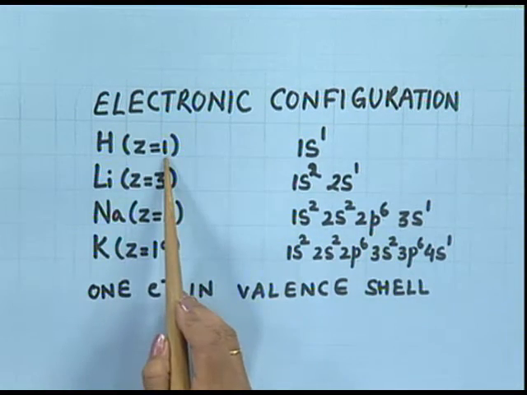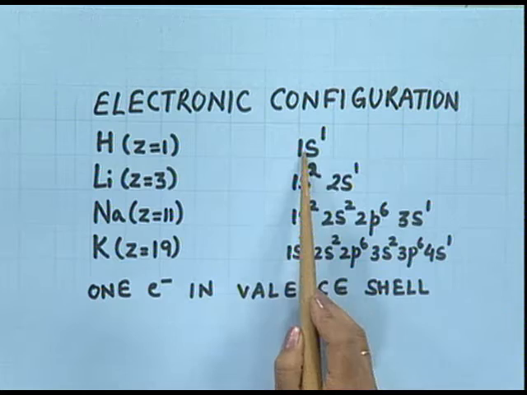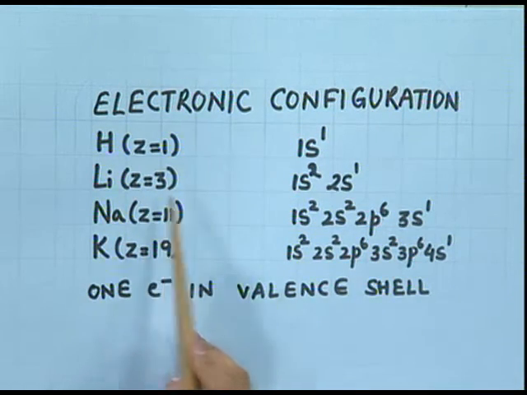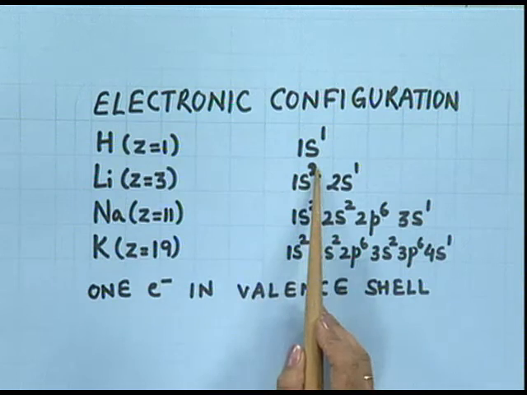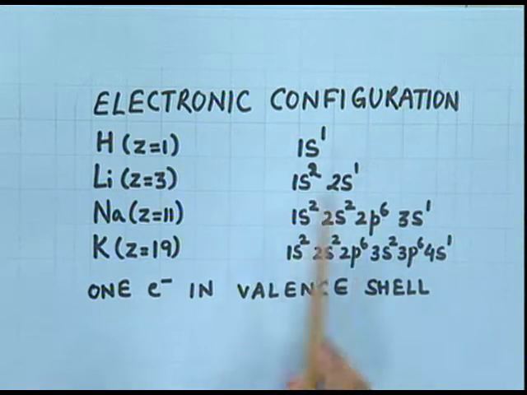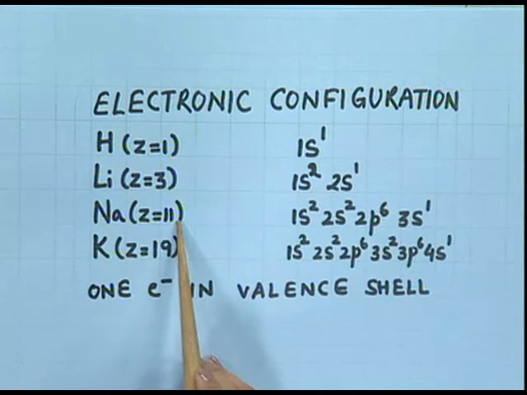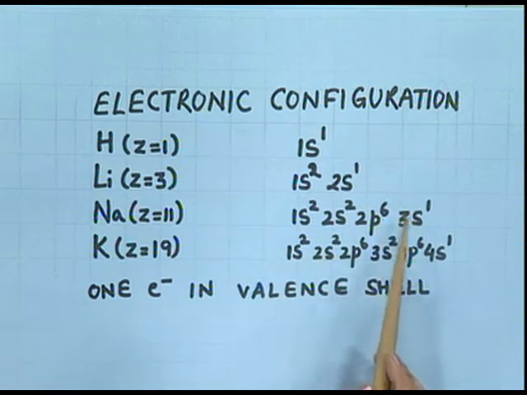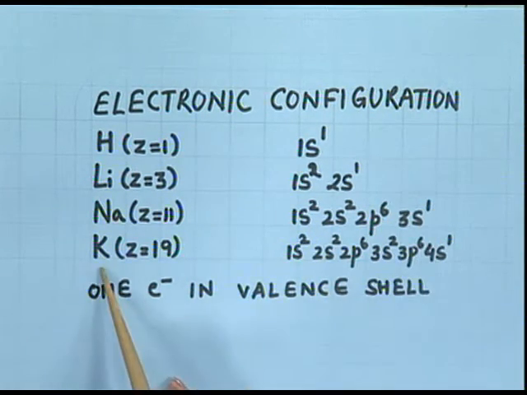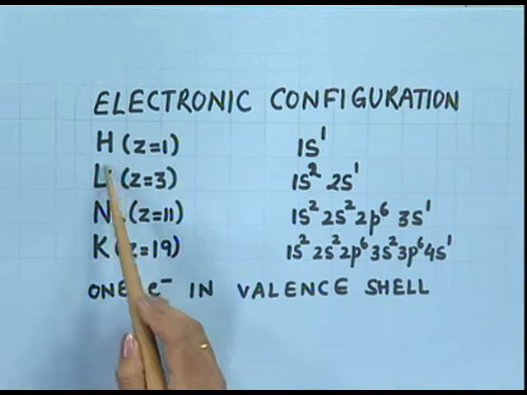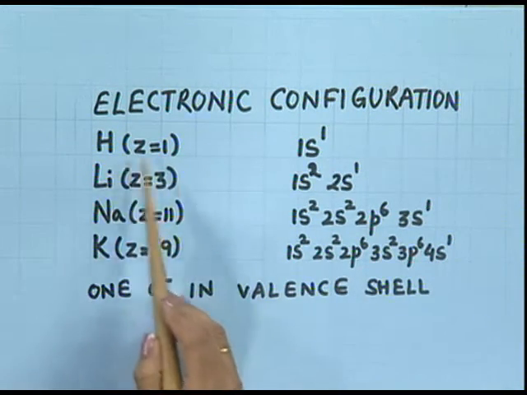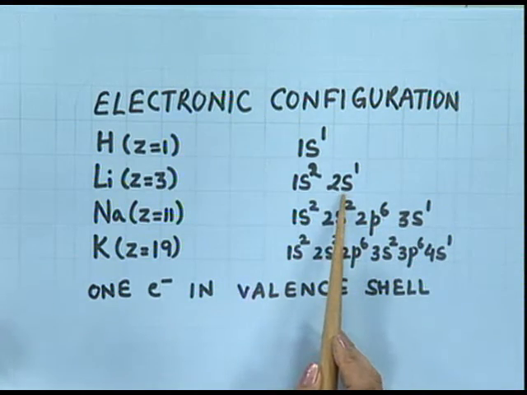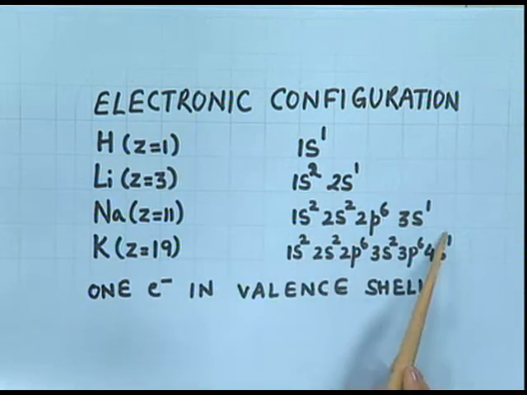Hydrogen, atomic number 1, electronic configuration 1s1. Lithium, atomic number 3, electronic configuration 1s2, 2s1. Sodium, atomic number 11, electronic configuration 1s2, 2s2, 2p6, 3s1. So, we can see that just like alkali metals, hydrogen also has 1 electron in its outermost shell and that is also in the s orbital.